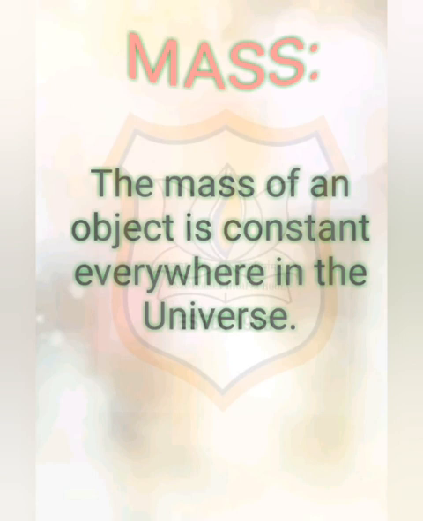In the last chapter we discussed the mass, that is, the mass of an object is the measure of its inertia. We have also learned that the greater the mass, the greater is the inertia. It remains the same whether the object is on the earth, the moon or even in outer space. Therefore, the mass of an object is constant and does not change from place to place.